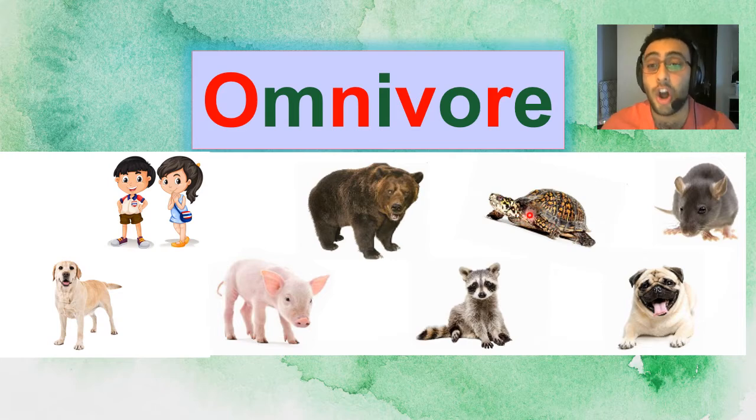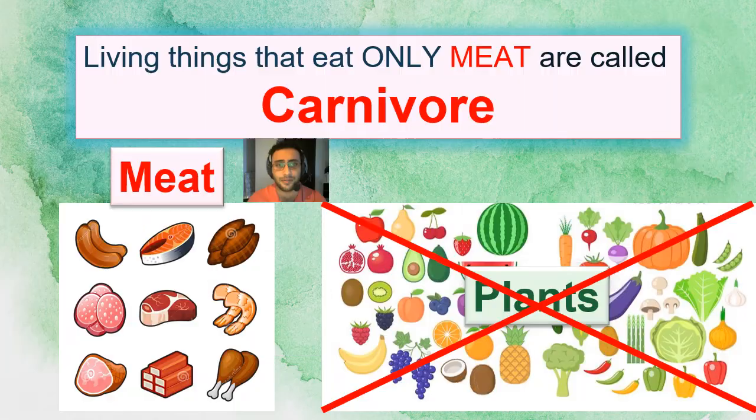So they are omnivores. So let's look at these animals. We have rat, dog again, raccoon. These living things are omnivores. That means they like to eat meat and plants. Okay, so now I know about omnivores. What else do we have?